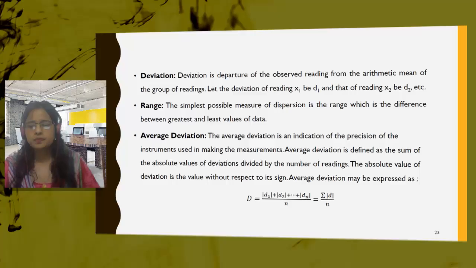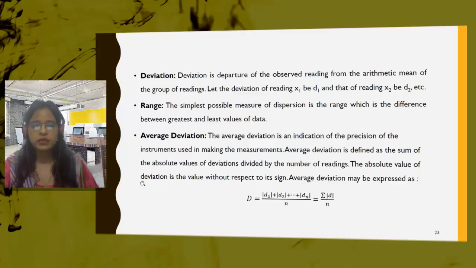So the sum of the deviations. What was the arithmetic mean? Arithmetic mean was the sum of the observations divided by the total number of observations. But what is average deviation? It is the total sum of the deviations from the mean value divided by the total number of observations, and that will give you the average deviation. So how do we define it? Average deviation is defined as the sum of the absolute values of deviation divided by the total number of readings.